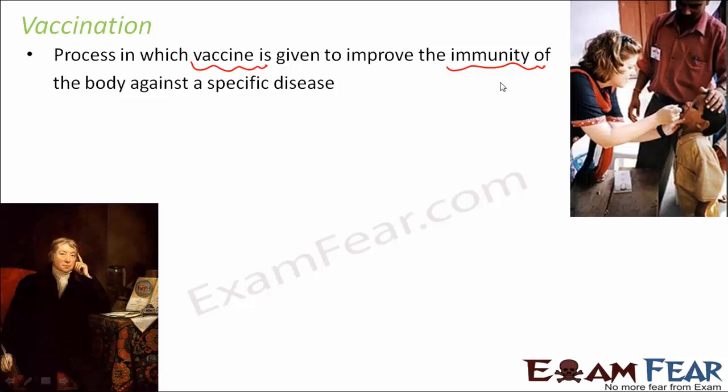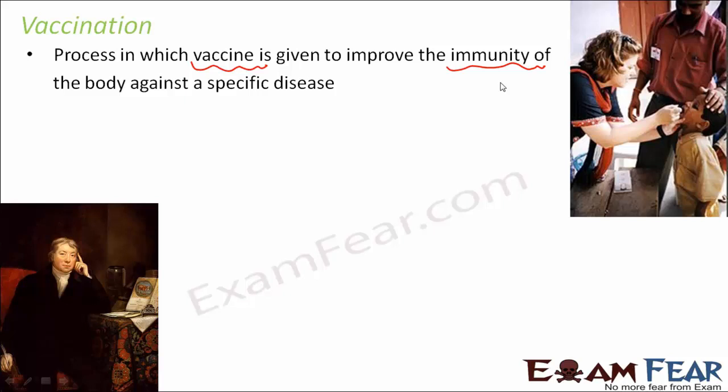That is called the immunity of the body. If a person has a very strong immunity, he is less prone to get infected, because his strong immune system can fight well against the infection. If a person has a very weak immune system, he is more prone to fall ill and to get attacked by some harmful microorganism.